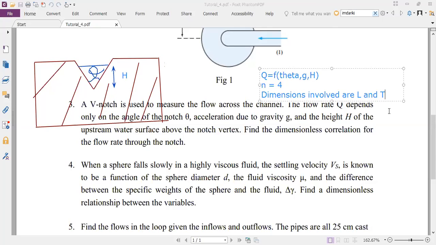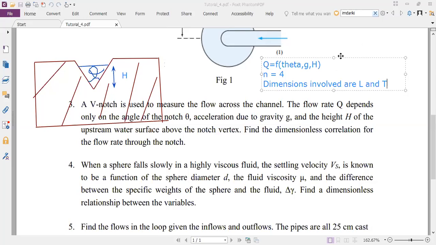And theta has no dimensions, right? No dimensions, yes. Theta has no dimensions. Okay, somebody had a question. Sir, can we solve analytically now this question?